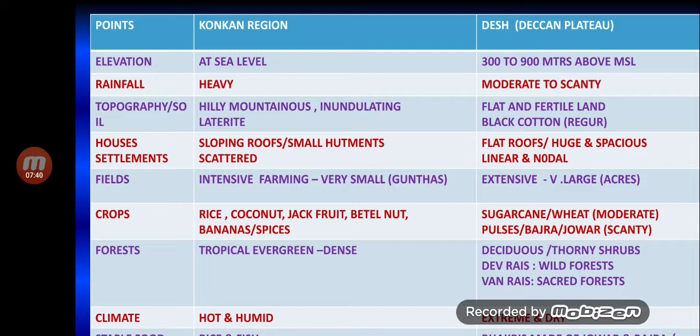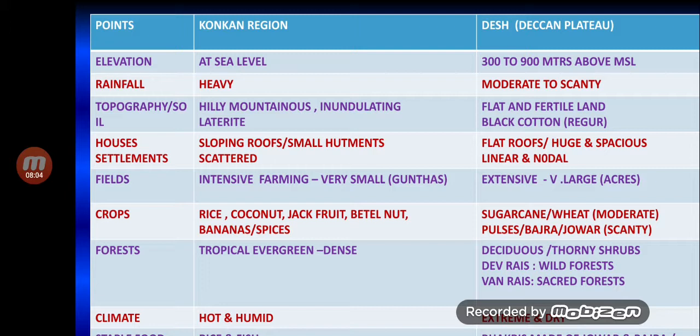Coming to the plateau, extreme and dry weather conditions are found on the Deccan Plateau. When we say extreme climate, I mean to say the winters are very cold and dry. The mercury may drop as low as 2 degrees Celsius in many parts of the plateau region of Maharashtra.